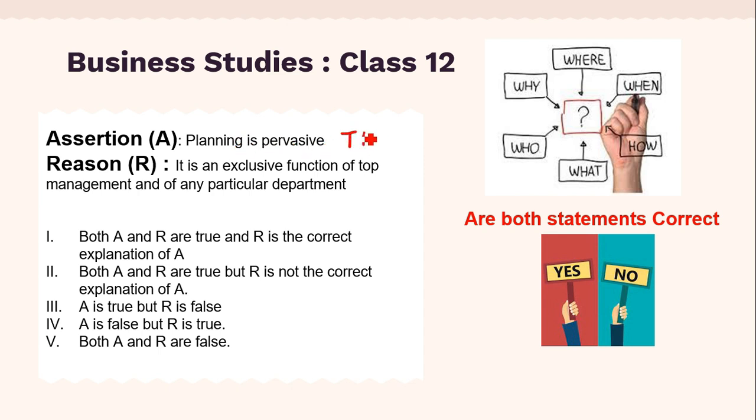Yes, this statement is true. Then second, it is an exclusive function of top management and of any particular department. This statement is false, because planning is not only the function of top management, rather planning is done by top level management, middle level, and even the lower level managers also. So this statement is false. So you can see here the correct alternative will be A is true but R is false.